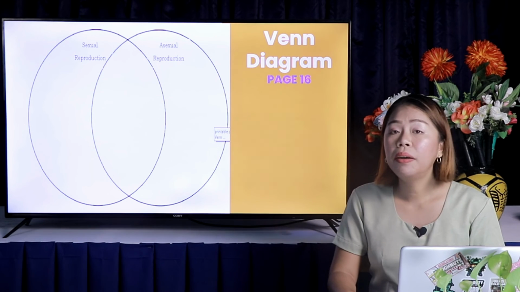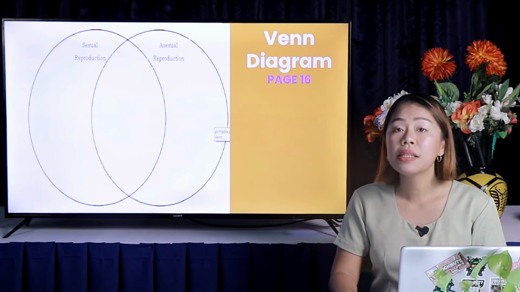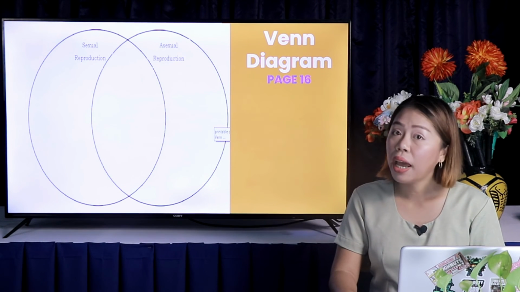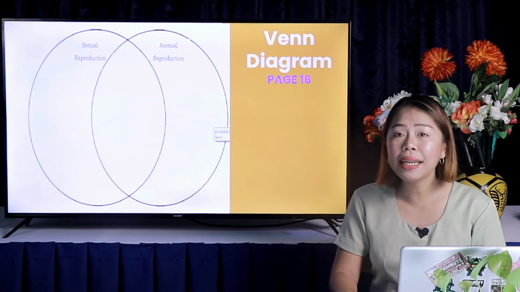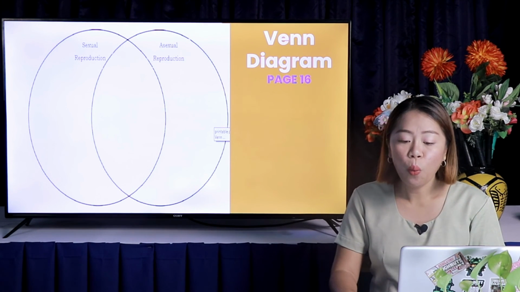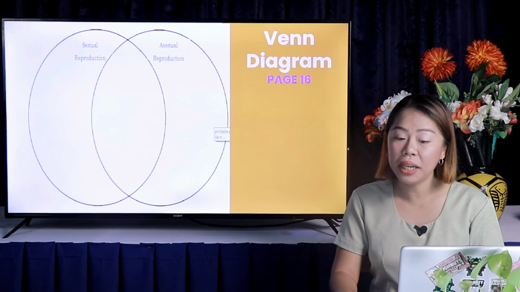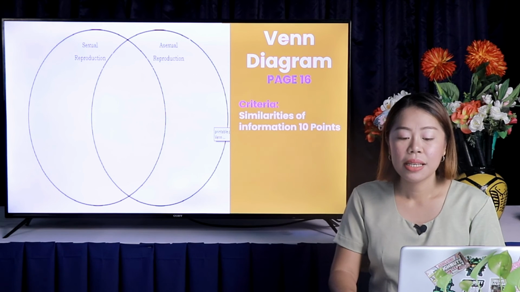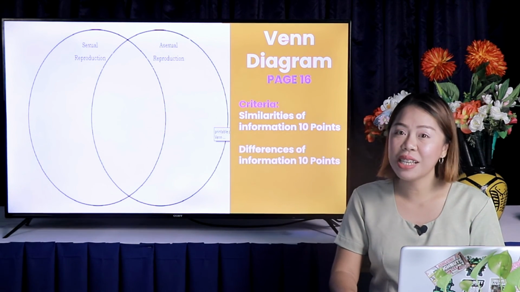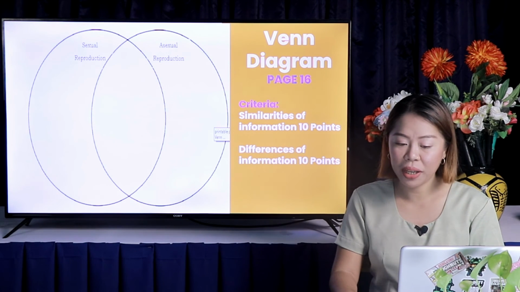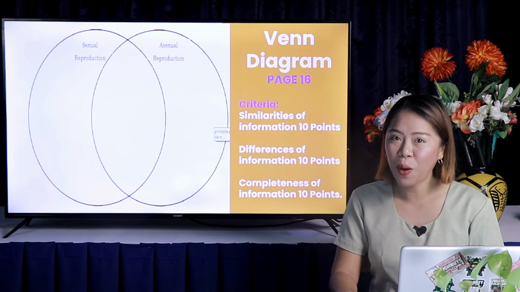Start by writing on the left portion how you understand sexual reproduction, and on the right side, asexual reproduction as well. And in the middle, describe what makes them similar. You will be graded according to these criteria: similarities of information, 10 points, differences of information for 10 points, and completeness of information for 10 points.